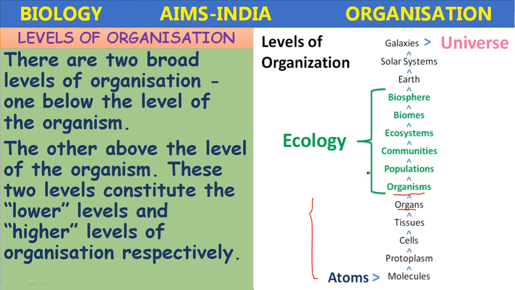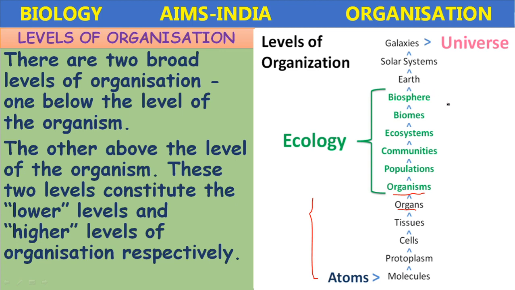Then the higher level of organization: organs form the organ systems, which combine to form the organism. Several organisms combine to form the populations, several populations combine to form the communities, and the communities combine to form the ecosystems. Several ecosystems combine to form the biomes, several biomes together form the biosphere. Okay, so this is the ascending order from smaller to bigger one.